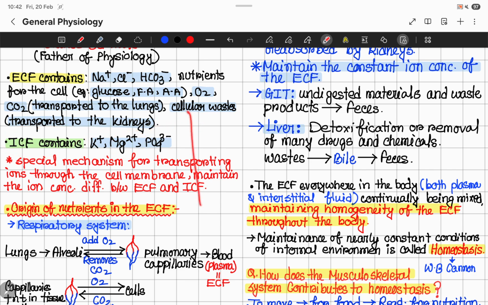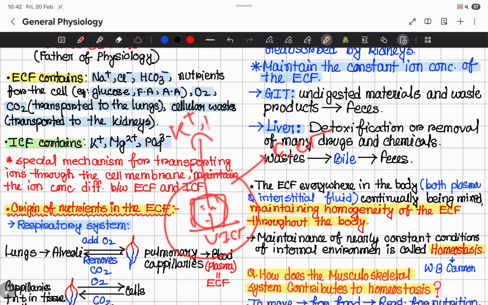So remember one thing. Suppose this is a cell, so here the fluid is intracellular fluid, and outside the cell will be the extracellular fluid. So the intracellular fluid will be rich in ions like potassium, magnesium, and phosphate.